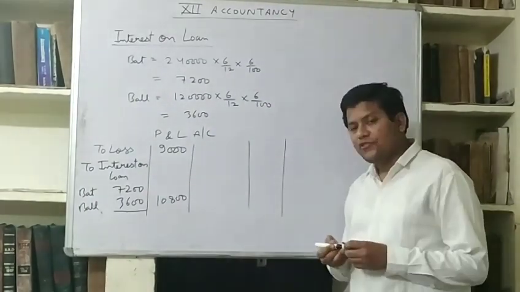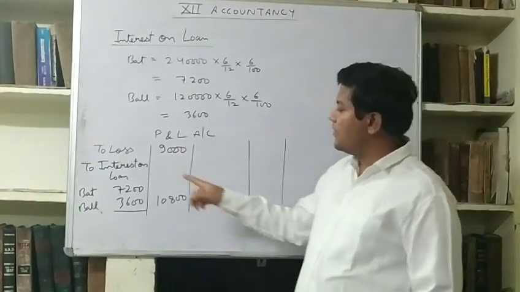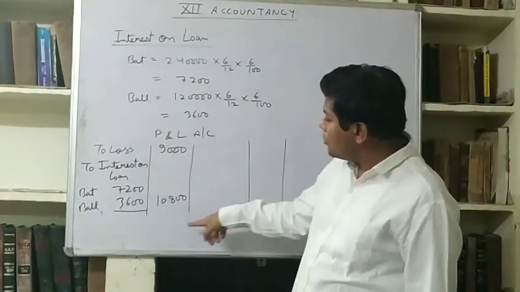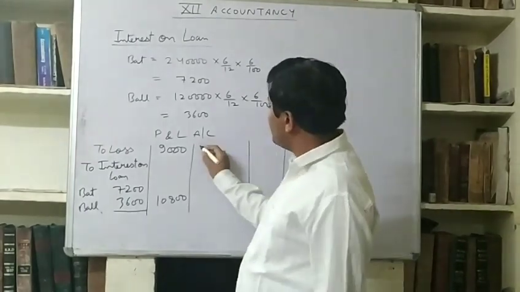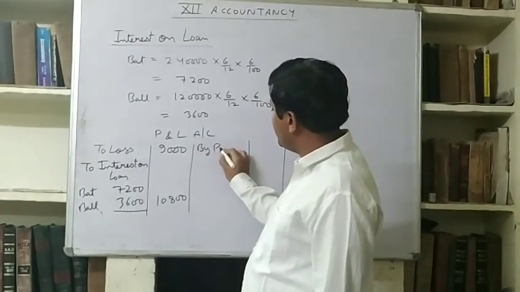So because this is interest on loan, then we have to provide even in the case of loss also. Now the total loss of the firm is 19,800. This loss will be distributed among the partners.